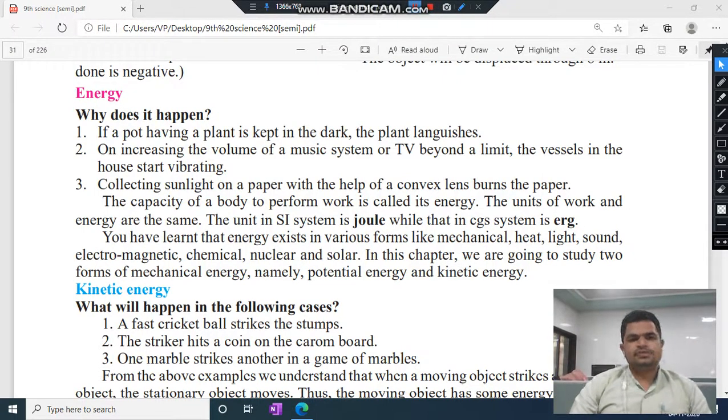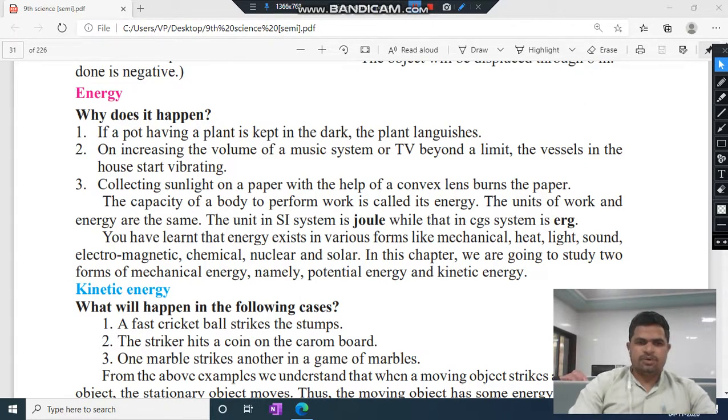In today's lecture, we will deal with the topic of energy. This is very simple, and this is from standard 9, chapter number 2, that is heat and work. So let's start with energy.